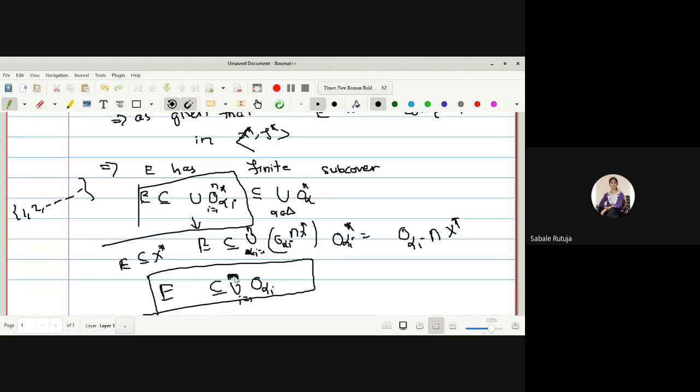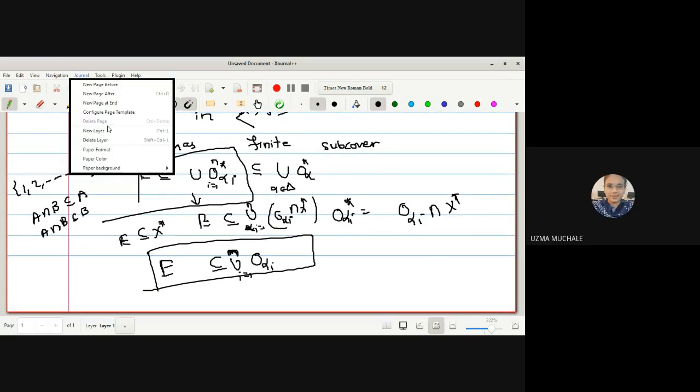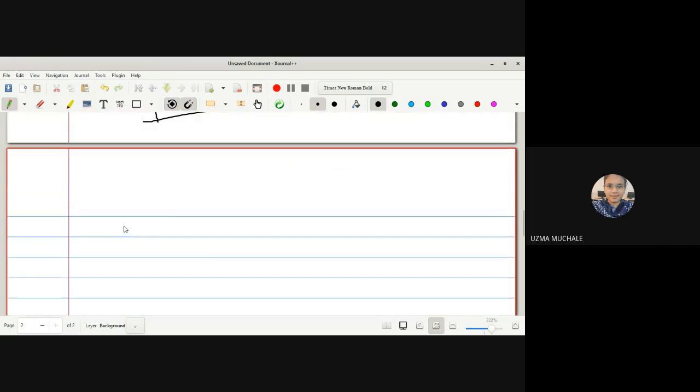Simply, instead of writing E as a subset of O alpha I star, because already it is a subset of X star as well as O alpha I, let me write down this one. A intersection B is a subset of A, correct? As well as A intersection B is a subset of B. It is very similar. E is contained in the intersection of these two, so obviously E is contained in each of the sets. So now we can say that E is covered by a finite number of O alpha I, where I runs from 1 to n.